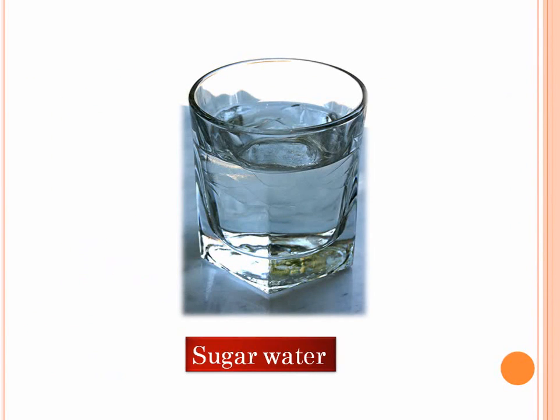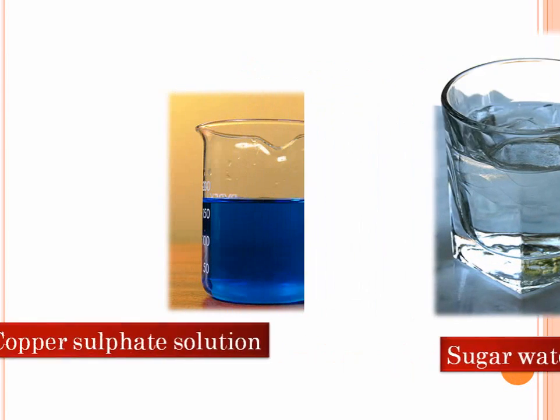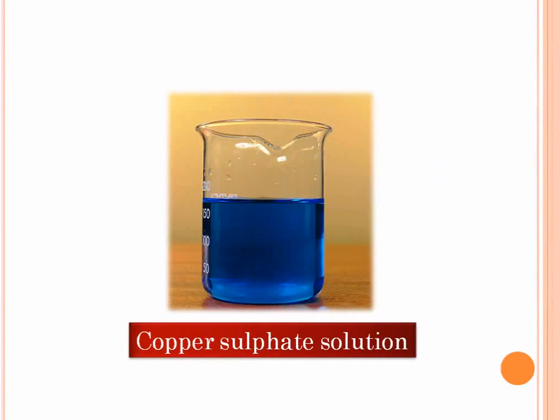After all, it contains two pure substances, sugar and water. Another example of a mixture is copper sulfate solution. Of course, it's a mixture because it contains two substances, copper sulfate and water, isn't it? Again, you can heat the solution, and when you heat it, copper sulfate remains and water evaporates. So you can say that this mixture can be separated by a physical process.